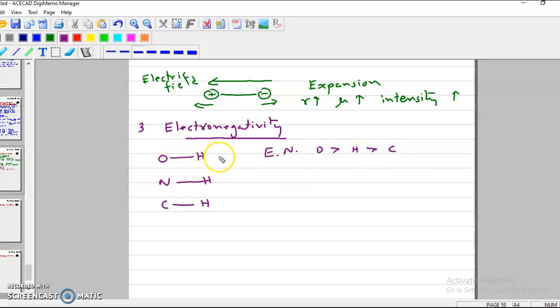Therefore, the electronegativity difference will be maximum in OH. So if you go from OH to CH, electronegativity difference decreases, and so intensity decreases. So here we can say that electronegativity is directly proportional to intensity.